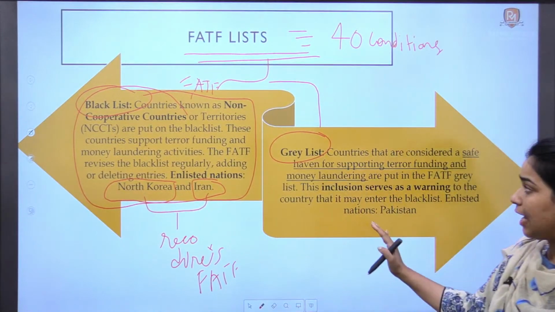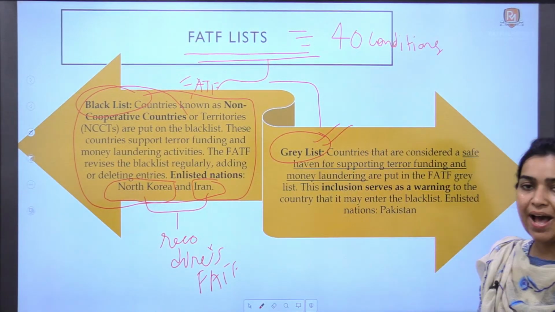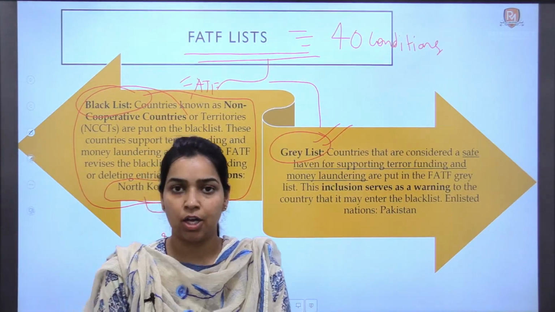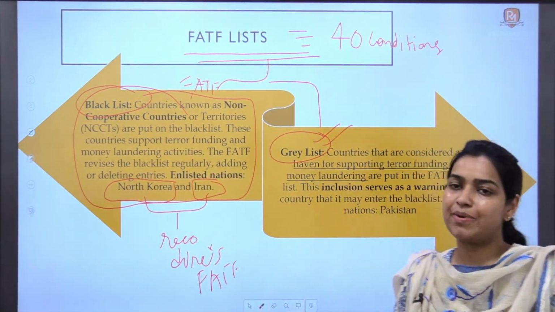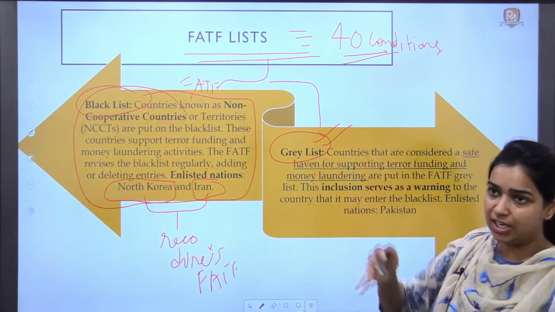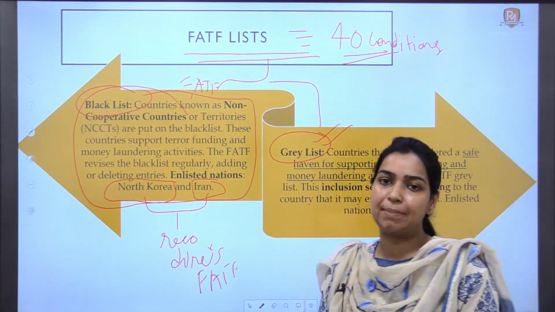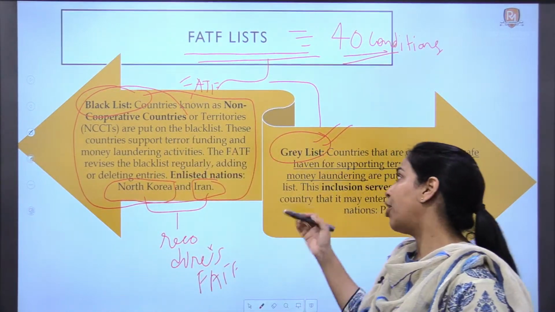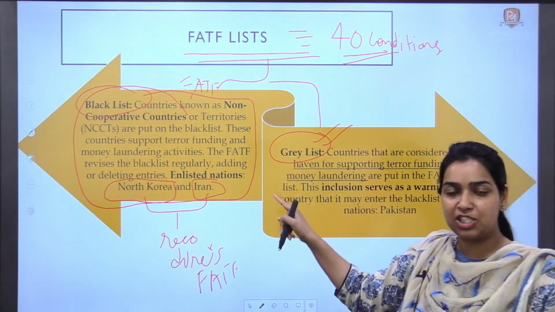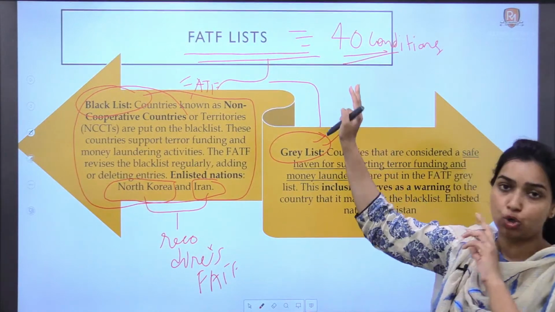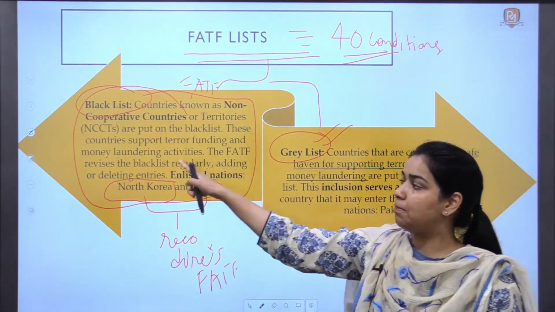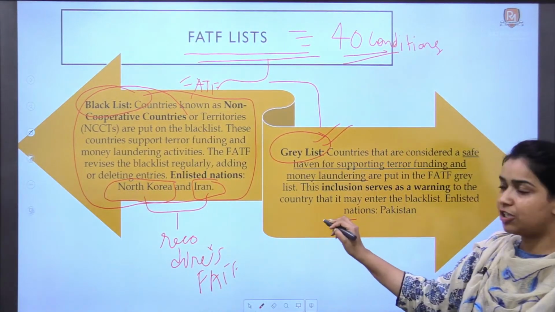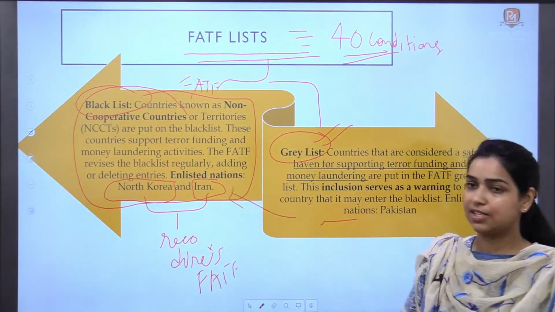Now the second type of list is the grey list. So as the name suggests, it's just a kind of warning sign for all those countries who have met some conditions of FATF but have not totally complied with the FATF's conditions. So it's a warning signal to these countries: meet all our conditions as soon as possible, otherwise you will also be put into the blacklist, right? So this is the first step, and then you move to the next step.